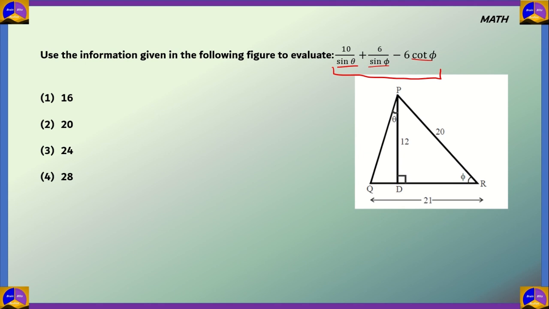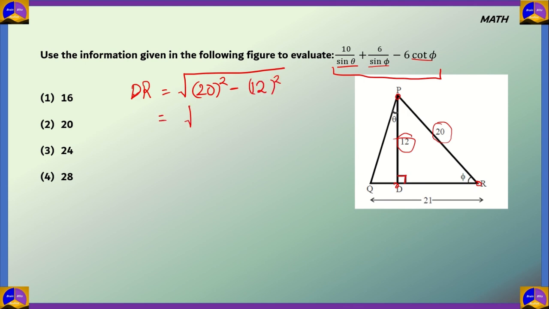So first, let's look at the triangle PDR. We can see that it is a right angle triangle, and the hypotenuse is 20 and one of the sides is 12. So by Pythagoras theorem, we can find DR. DR would be equal to the square root of hypotenuse squared, 20 squared, minus PD squared, that is 12 squared.